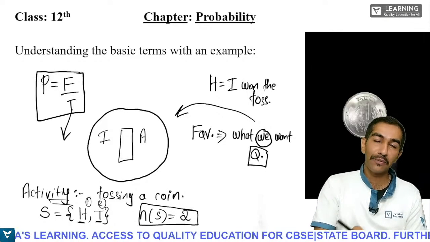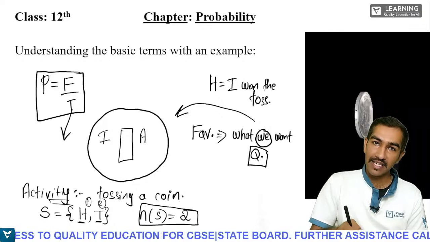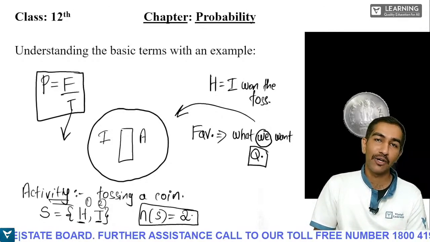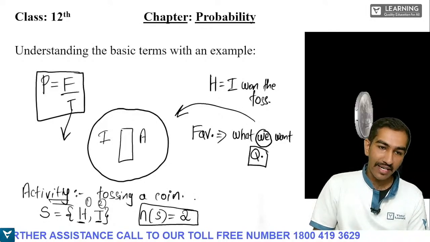How did we get this 2? From the activity. The sample space changes based on whatever activity or experiment we are going to conduct or do. Understand? Now we'll write the probability, students.